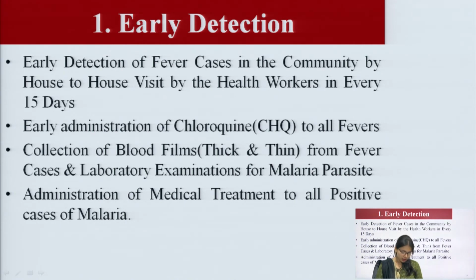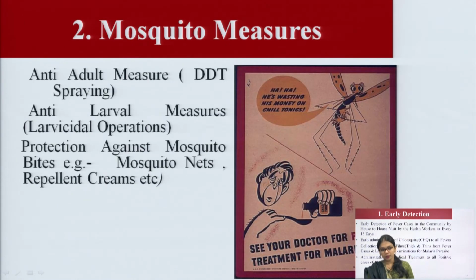First is chloroquine. If the anti-malarial drug chloroquine is given to the patient, then we can control or prevent it. We give 150 mg base per tablet. If we are giving it for 3 days, then the dose is 25 mg base per kg divided over the 3 days, day 1, 2 and 3.